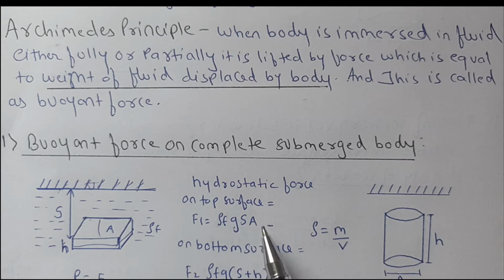As pressure is equal to force per unit area, this pressure force, that is the hydrostatic force, becomes pressure into area. Pressure is equal to rho g h multiplied by area. Okay, so F1, that is the force on the top surface of the plate, will be equal to density of fluid multiplied by g, that is gravity, into s, that is the distance from the free surface, into area.